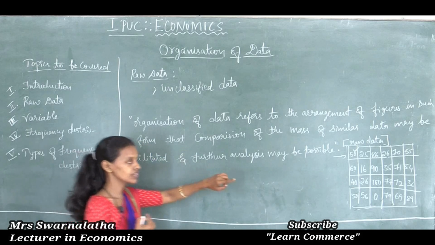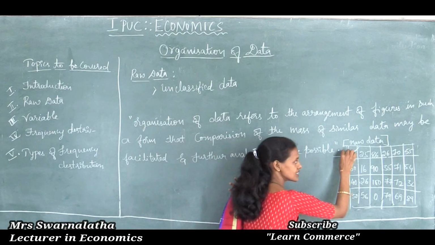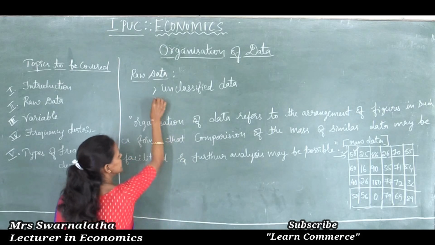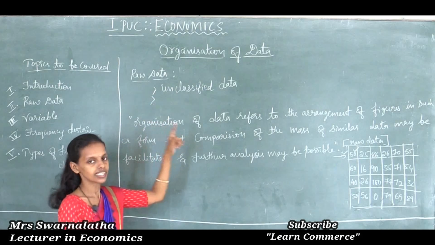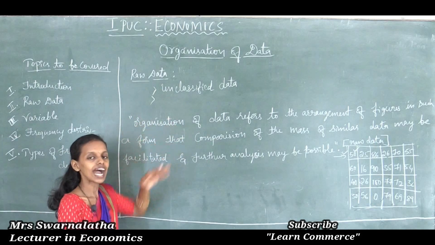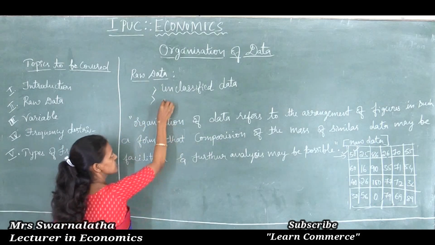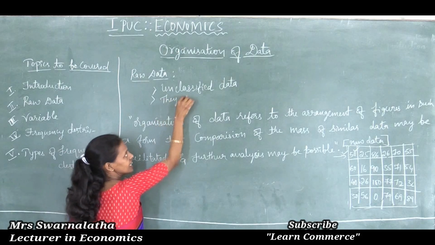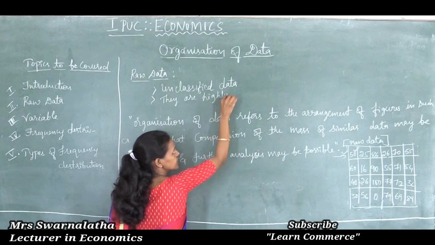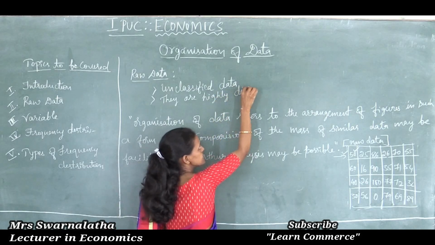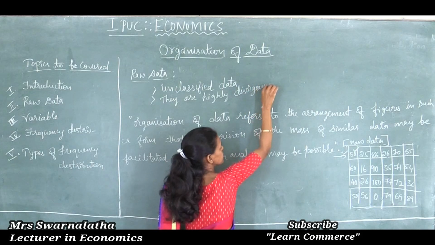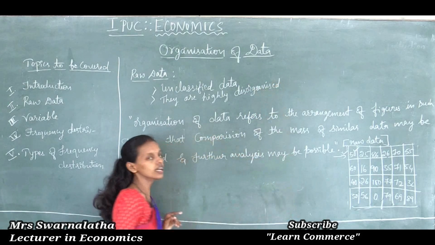Thus, while we are collecting the data and keeping it as it is, it will be very difficult to handle. Thus, unclassified data are said to be raw data. They are highly disorganized. Raw data are highly disorganized. It means they were not arranged in the proper manner.